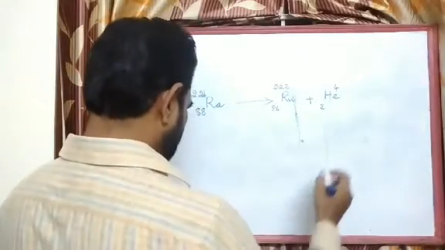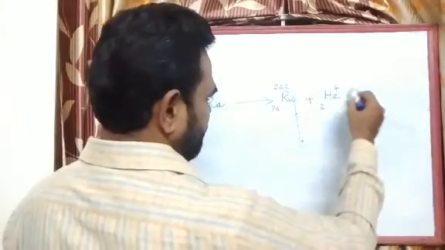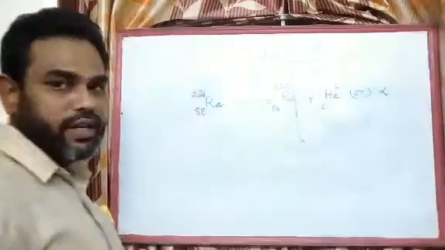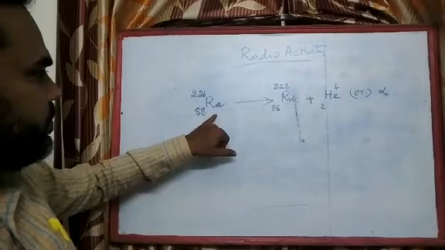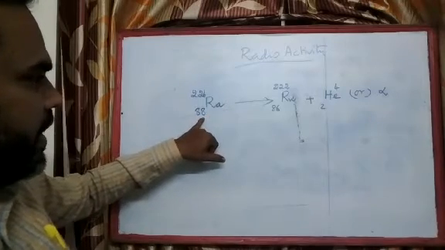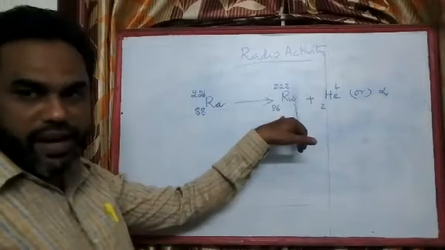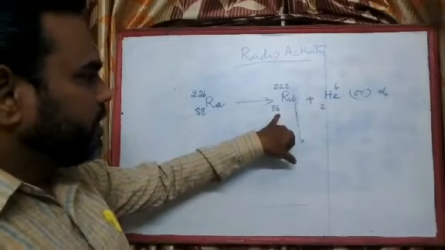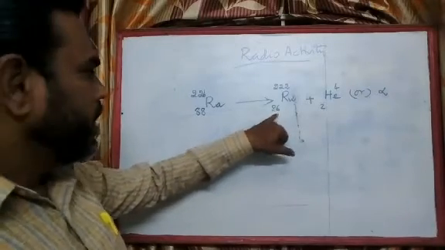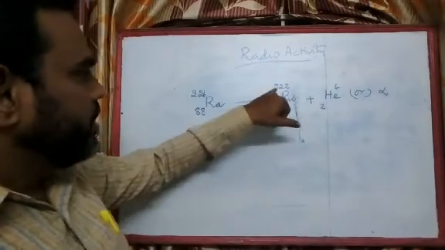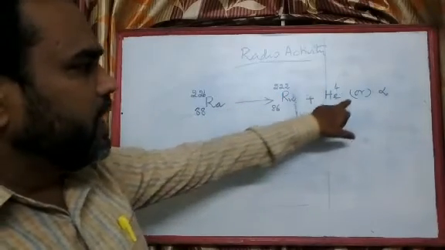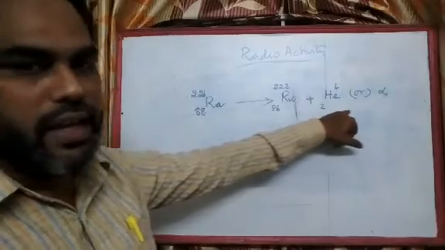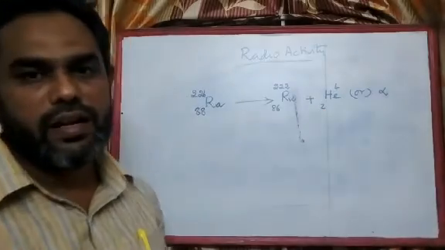And helium-4, which is nothing but alpha. Okay. So you can see this. Radium has atomic number 88. After emitting alpha radiation, the atomic number reduces by 2 and the mass number reduces by 4. That means the emitted alpha radiation is a helium atom.